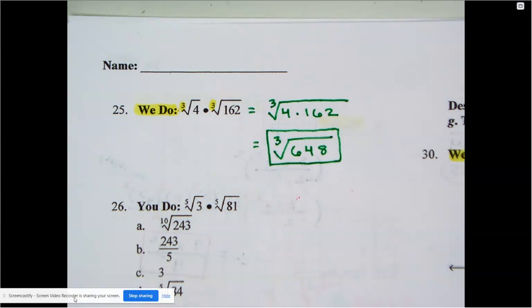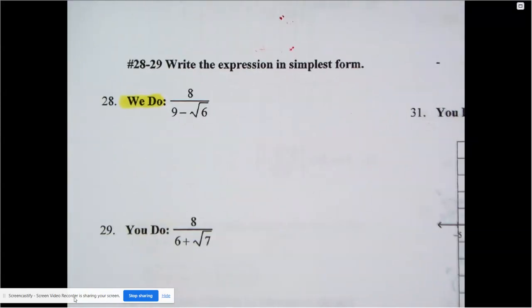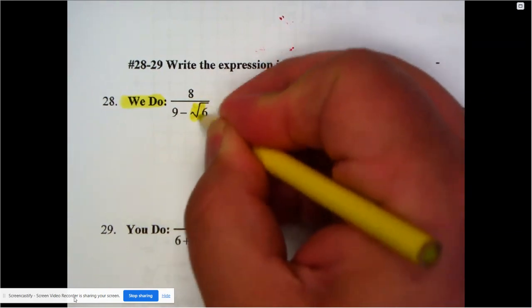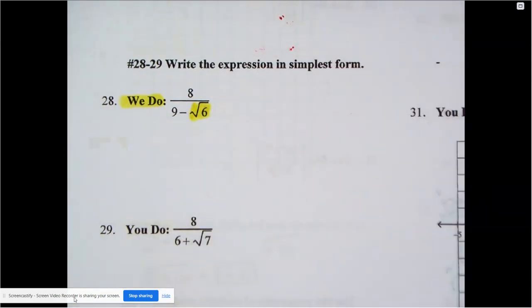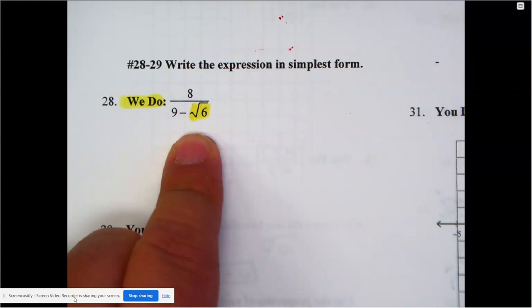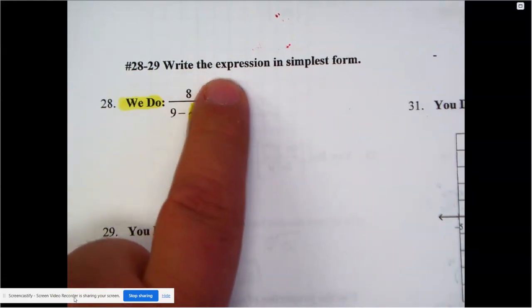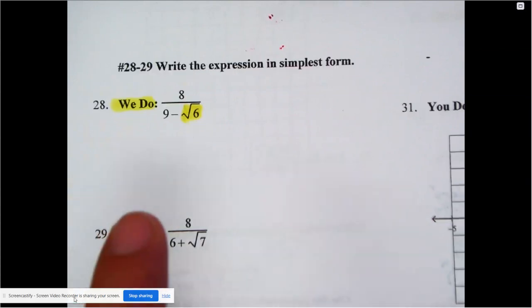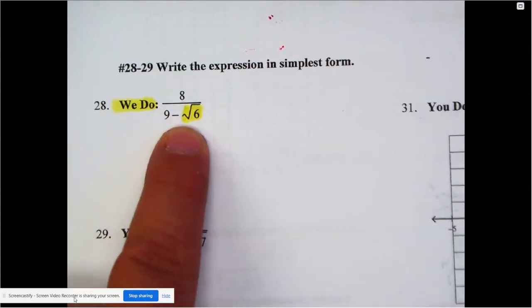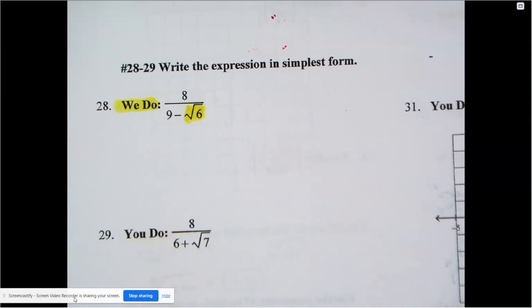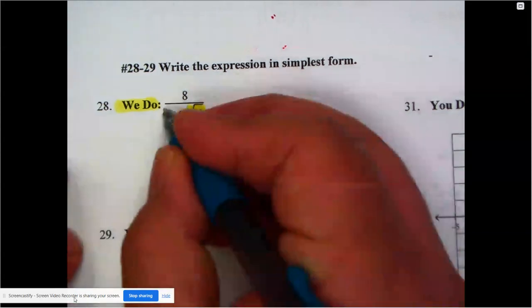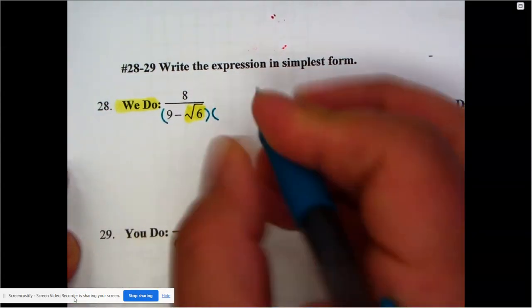Okay, moving right along, number 28, another we do here. Now, one of the issues that we had with number 28 was this radical. Remember, we do not like to have radicals in our denominator. And in order to get rid of this radical in the denominator, normally we would say multiply the top and the bottom by radical 6. But unfortunately, this radical is connected with a 9, with a little bit of subtraction there. So then the only way to get rid of these is to multiply by what we call the conjugate.